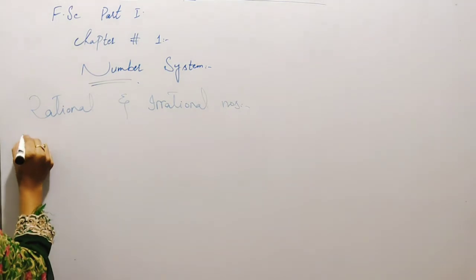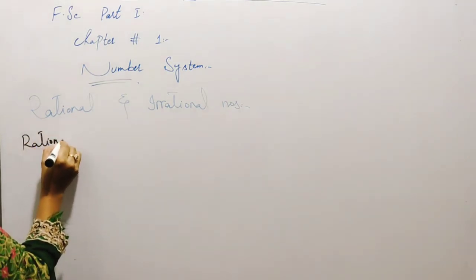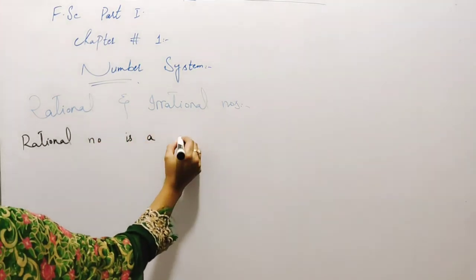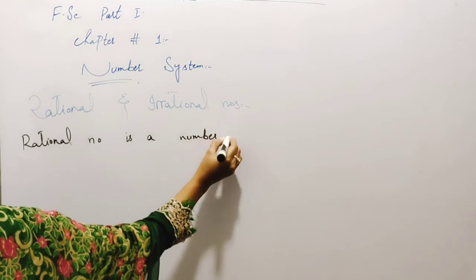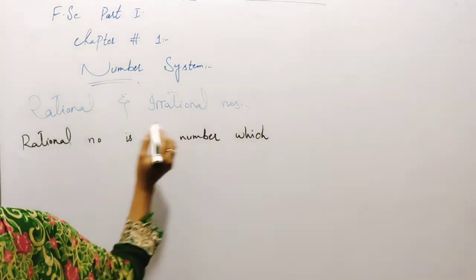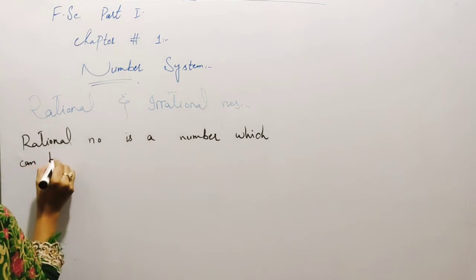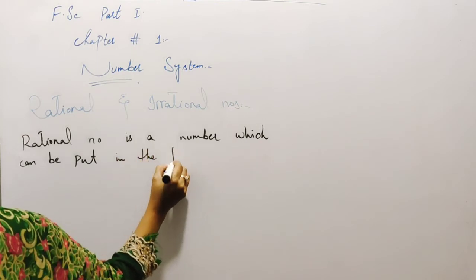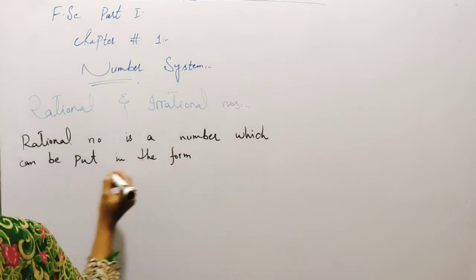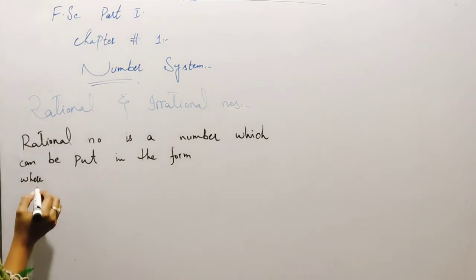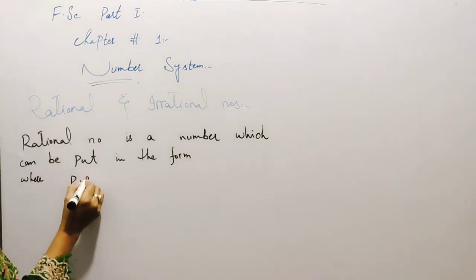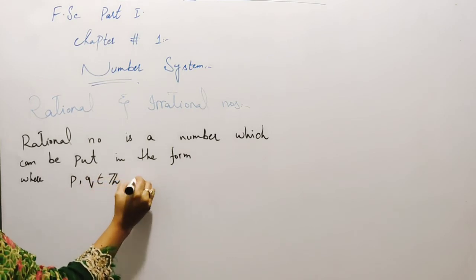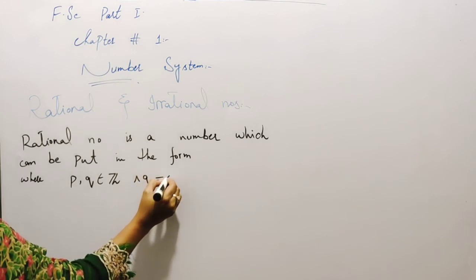Now we know that a rational number is a number which can be put in the form p over q, where p and q belong to Z and q is not equal to 0.